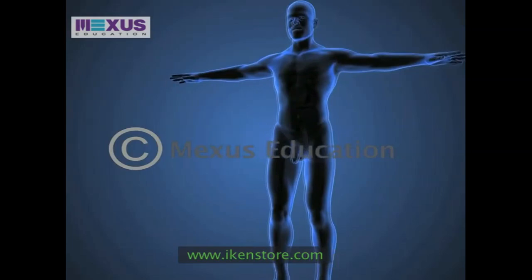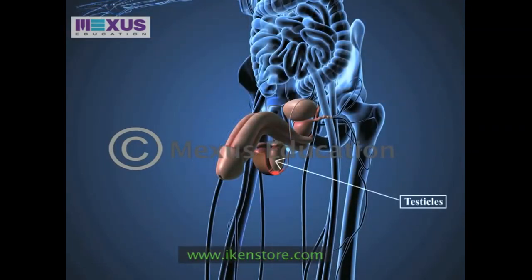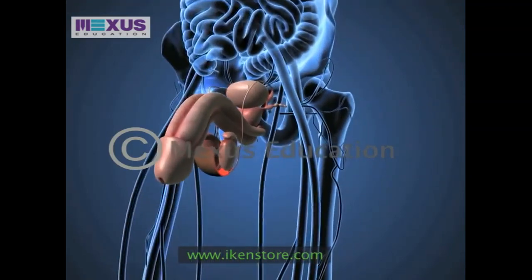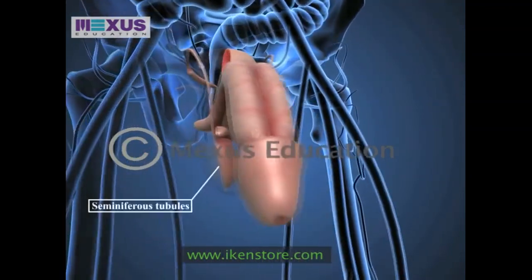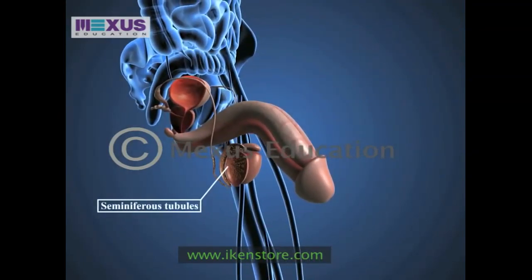One of the most important organs of the male reproductive system are the testicles, or the testes. They are enclosed in a sac known as the scrotum. The scrotum helps keep the testicles at a temperature lower than body temperature. This is important since the sperms are produced in the seminiferous tubules located in the testicles.